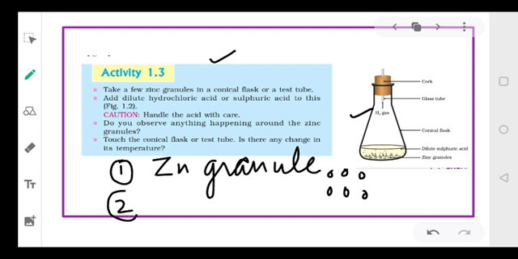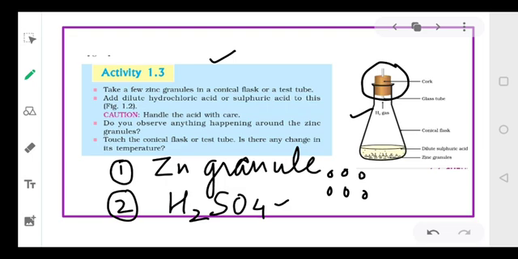And second, we will add H2SO4. Now what do we call it? H2SO4, dear students, tell me the name. Yes, sulfuric acid. So second we will add 2 to 5 ml of sulfuric acid. First we have taken a conical flask, second we have added zinc granules, and third we are adding sulfuric acid, and we have put a cork over it, right? And we have put a delivery tube also, right?